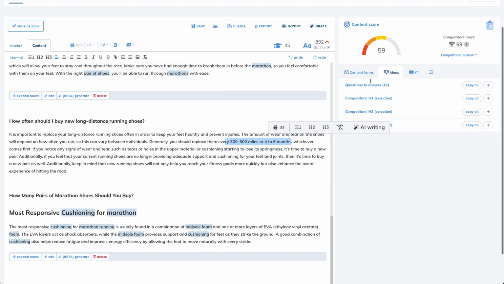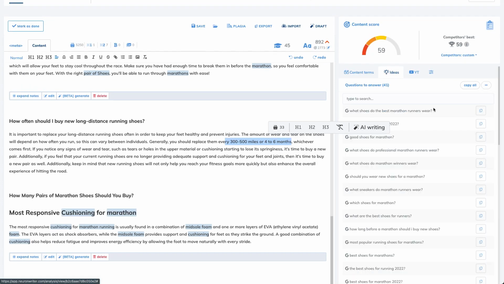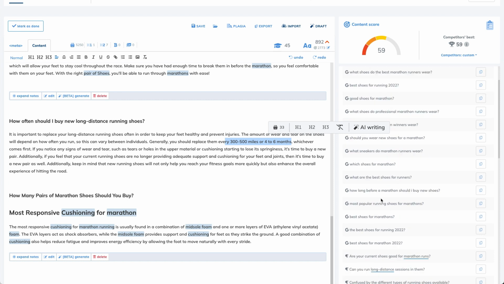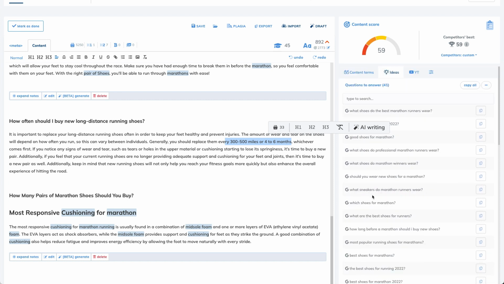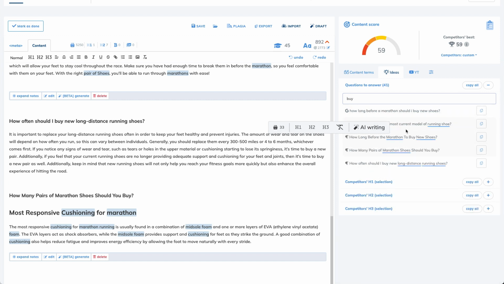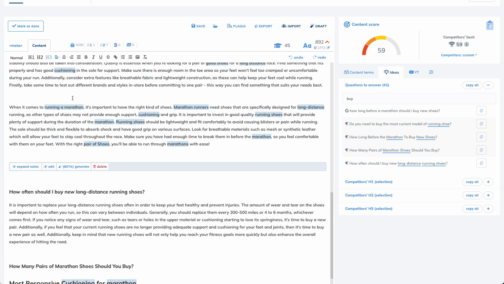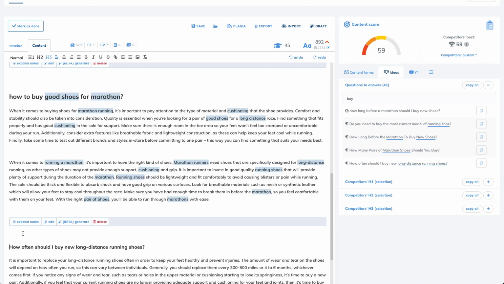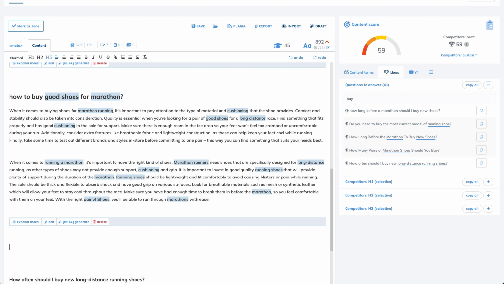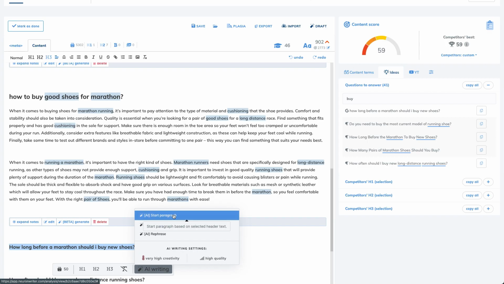So here are the ideas. You can also look here at the ideas, like, okay, what are the Google questions? You can also look for buy. How long before the marathon? Oh, that's also a good one. So how often should I buy? And the most important is when should I buy? So how much time do I need? Okay, and this is also something that I will generate with the AI here.